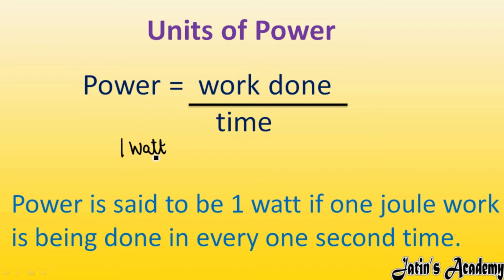Power is said to be 1 watt when 1 joule of work is being done on any object in every 1 second of time. 1 watt of power is said to be done when 1 joule of work is being done in every 1 second. In that case you will say that 1 watt of power is there. Fine. This is the definition of 1 watt of power.